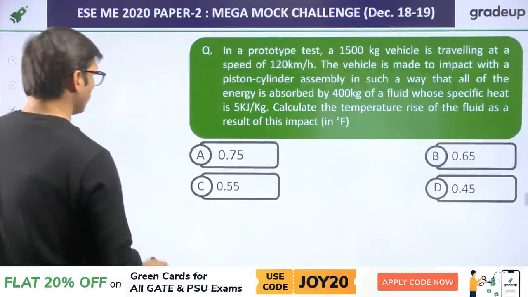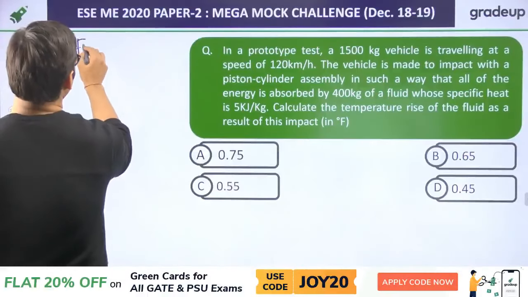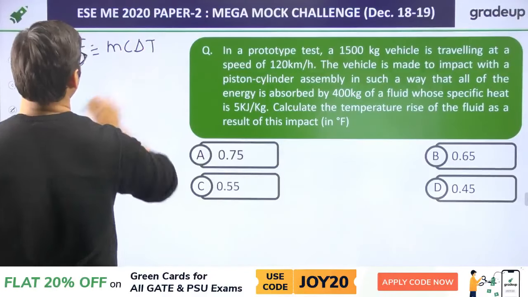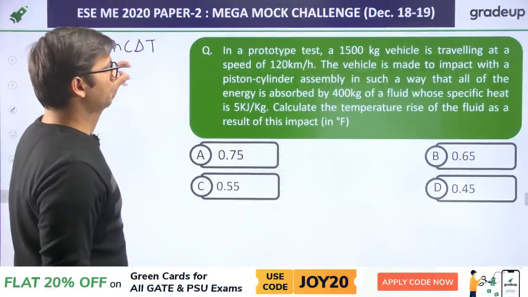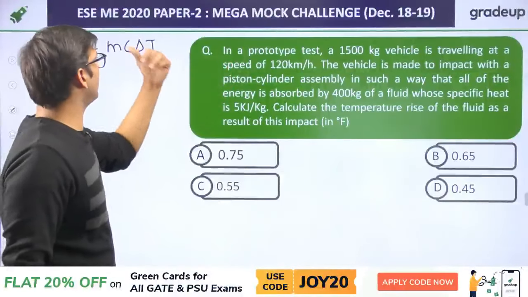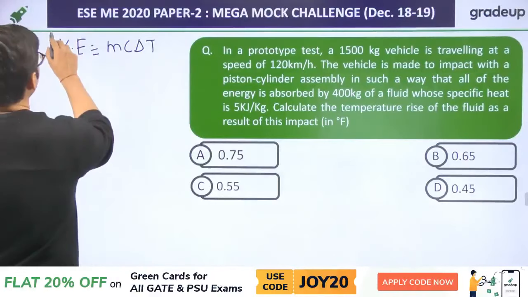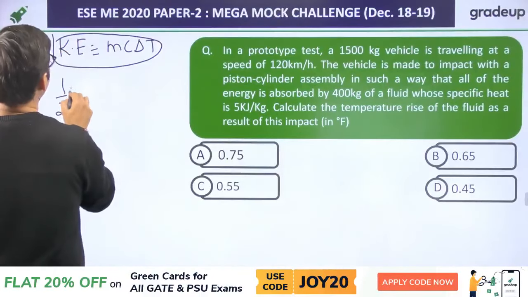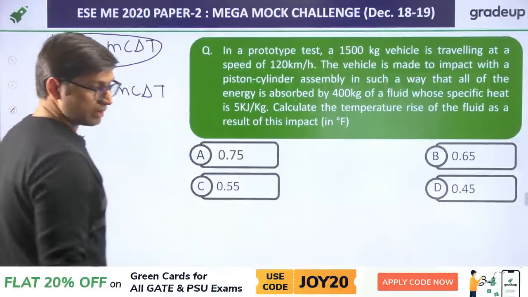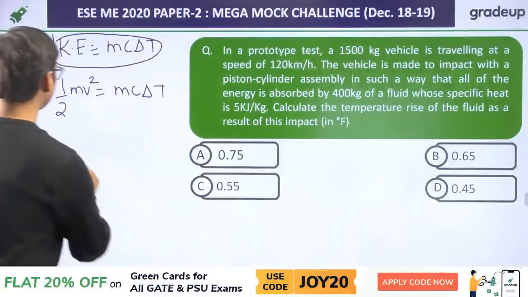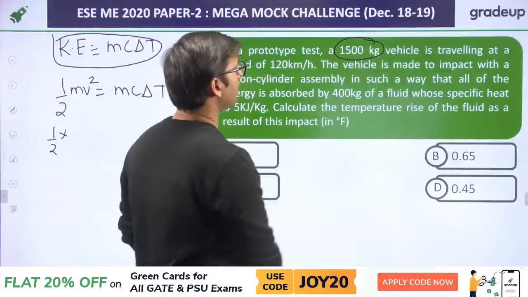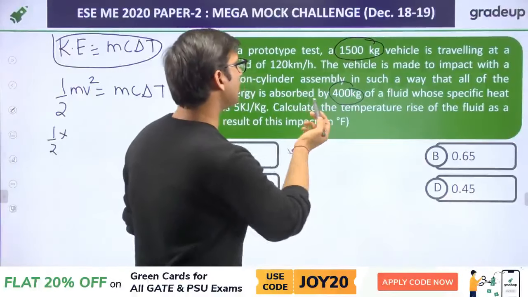So we know that the kinetic energy here in this case also will be equal to mc delta T. That is, the kinetic energy of the vehicle will increase the internal energy, that will be mc delta T. So this kinetic energy, half mv square, will be equal to mc delta T. Now half of the mass of the vehicle is given as 1500 and mass of this fluid is given as 400.